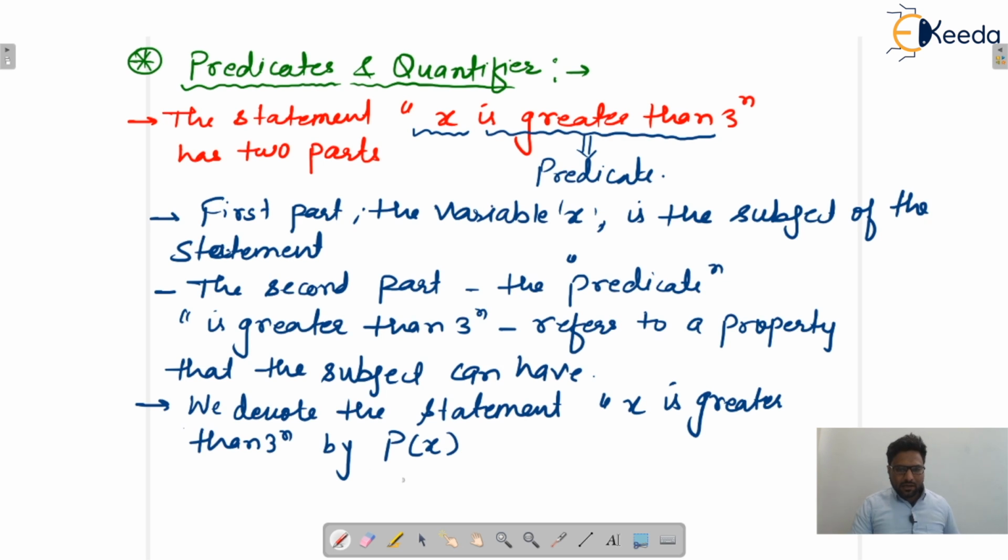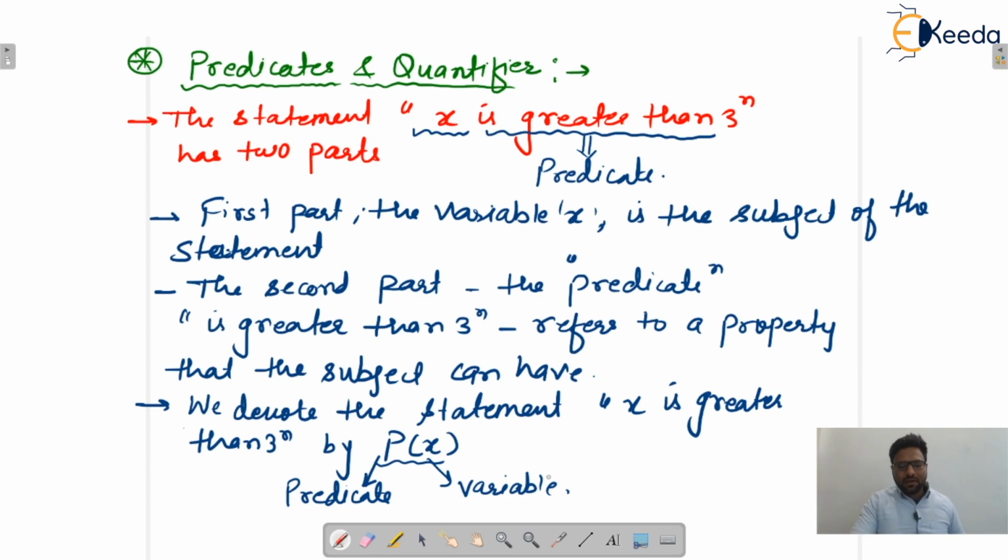In this propositional function, P denotes the predicate, that is, is greater than 3, and x is a variable.